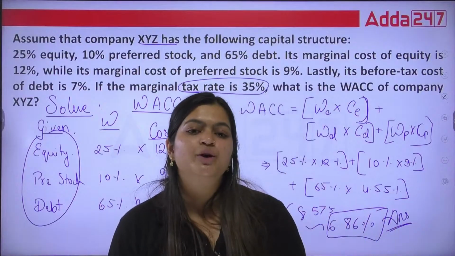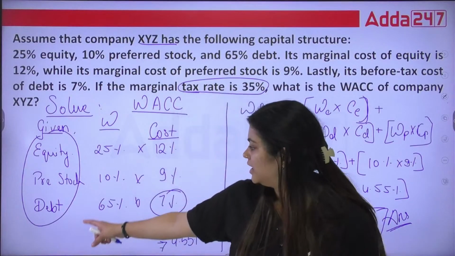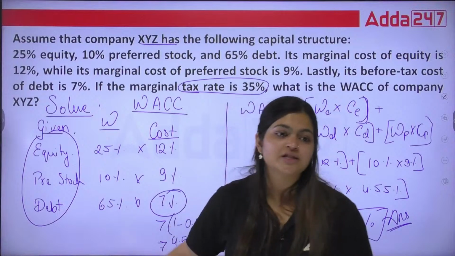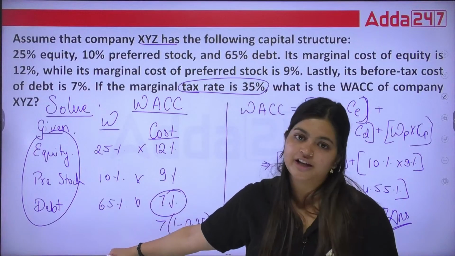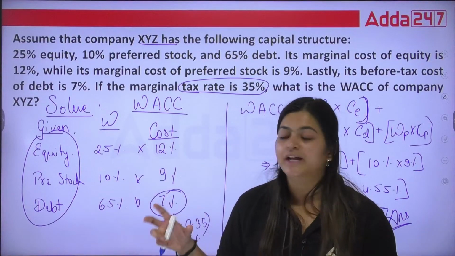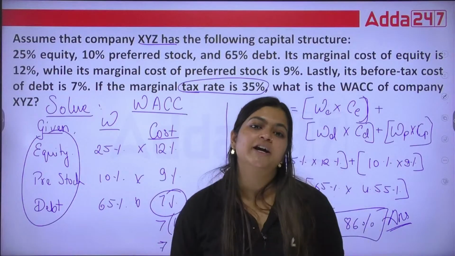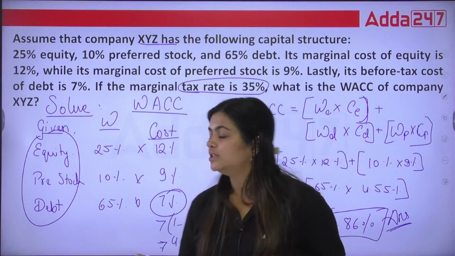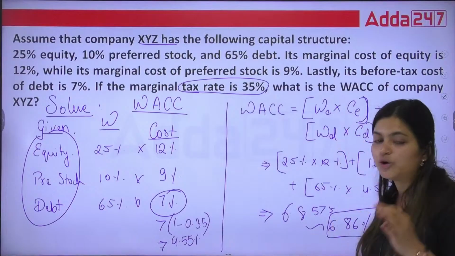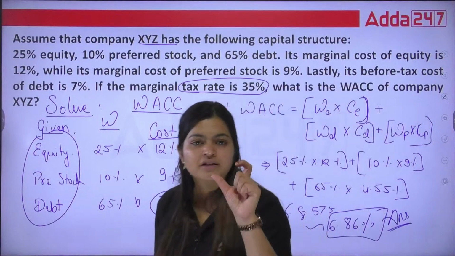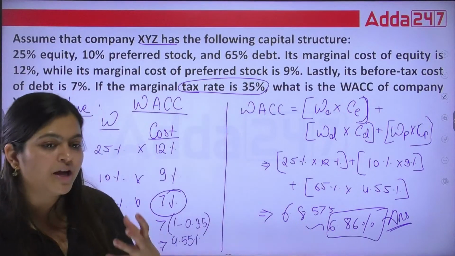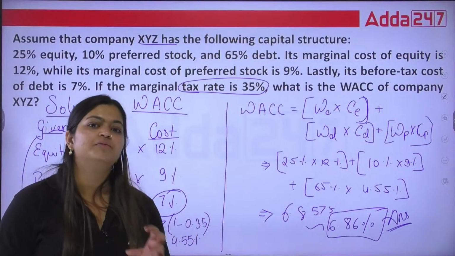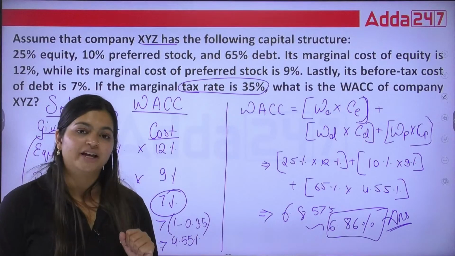because if I'm taking equity, I'm going to pay dividends. If I'm taking debt, I need to pay interest. Preference shares, again dividends I need to pay. So I need to calculate their cost as a company that I need to bear. So this is how we need to calculate the overall weighted cost of capital. Just by adding, this will not give you an absolute amount that is fair for the company to apply every time.